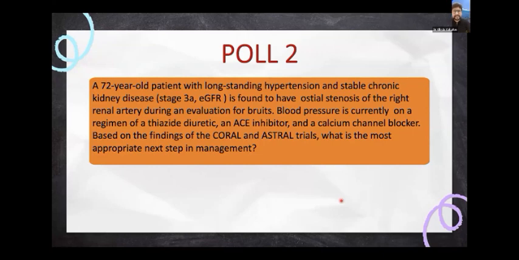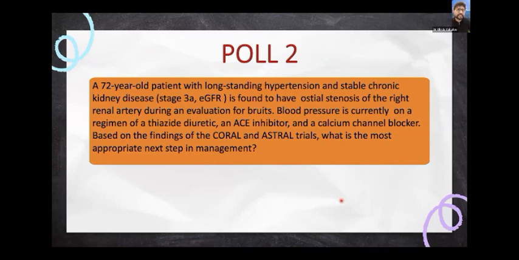So when you mention the ASTRAL trial, it was done around 2009 with about 806 patients, mainly including atherosclerotic renal artery stenosis, where they compared revascularization versus optimal medical therapy. They found no difference in renal function progression, BP control, or CV events, including mortality, among the two groups. Following that, in 2014, we had the CORAL trial, with 2,947 patients with significant RAS.